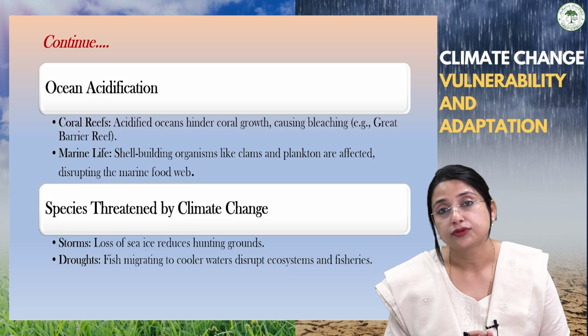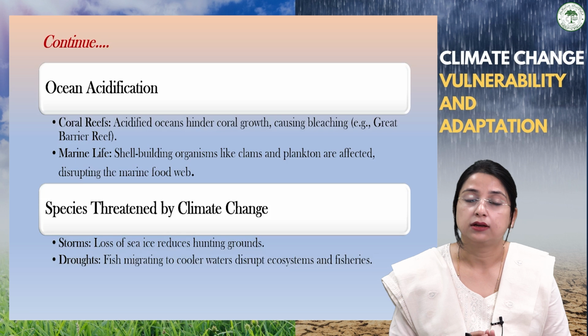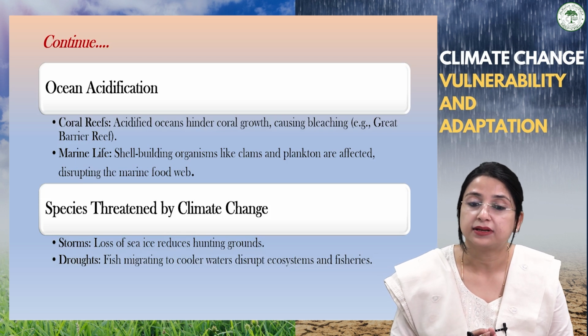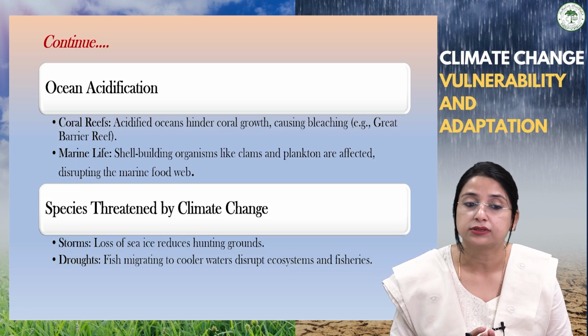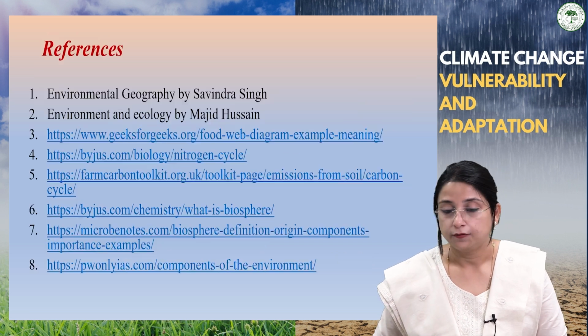Several species are also threatened by climate change, like through the storms. Loss of sea ice is taking place, which reduces the hunting grounds. With the droughts, fishes migrate to cooler waters, which disrupts the ecosystem and the fisheries.